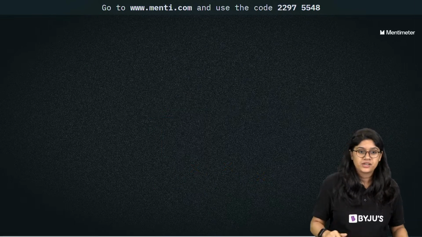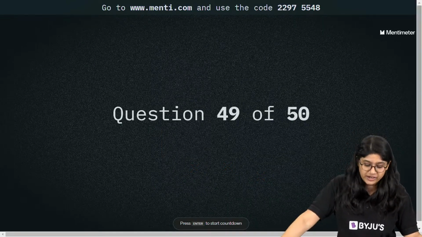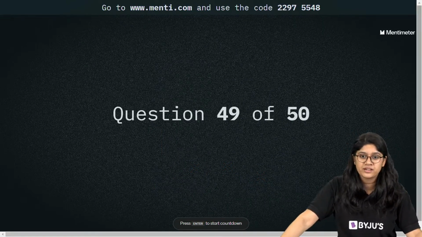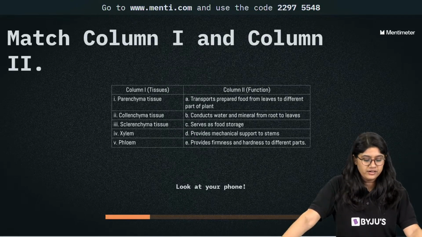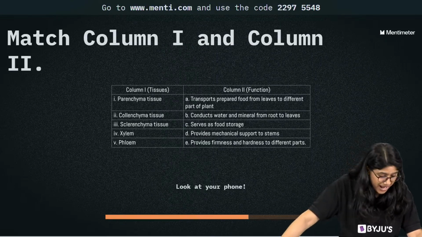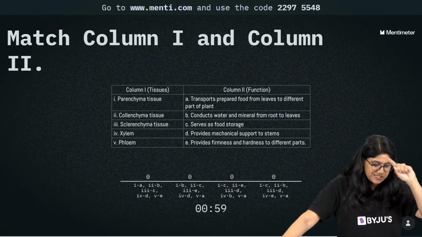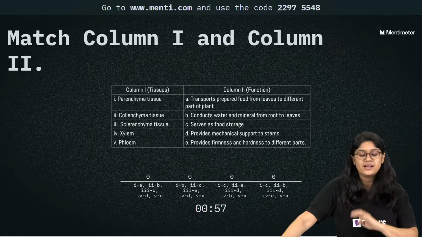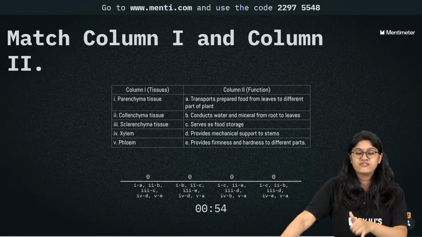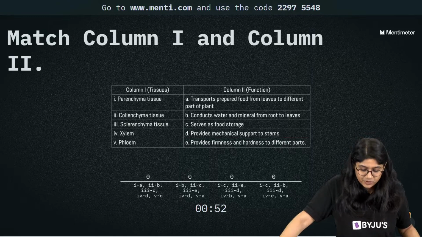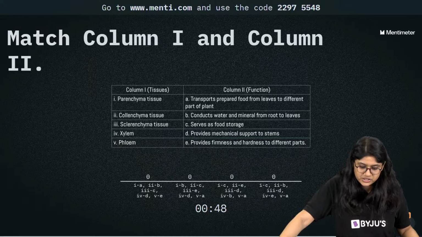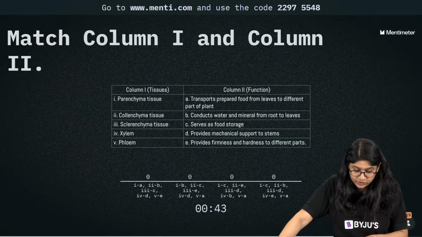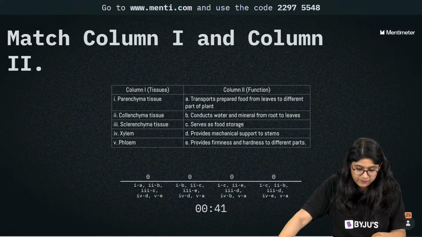Okay, everyone. So, I think we are here on the second last question. Question number 49. Let's quickly move here. Take your time, everyone. We have to match the following. Just pick the 2, 1 and you'll be able to find the answer. We have different types of tissues and their function. Parenchyma. So we know what the function of parenchyma is. Think about it. If you read it right, you'll be able to find the answer. Collenchyma.